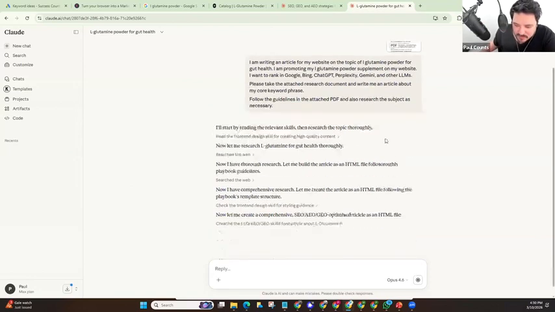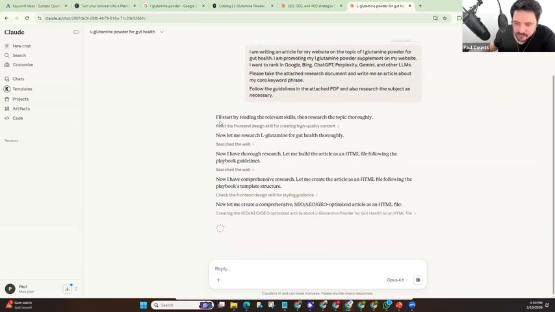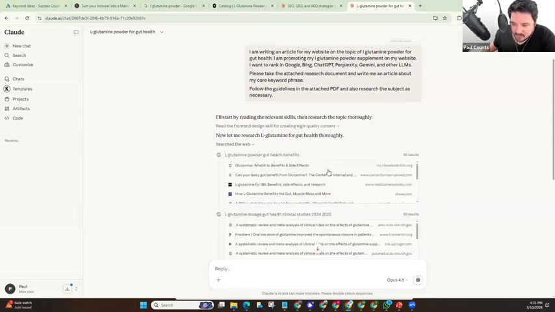Now, Shreya, did you notice what it's doing here, right? It's reading the actually relevant skills. That's the cool part. So yeah, that's the best part. It says, I have thorough research, so let me build the article as an HTML file. So it's going through the playbook guidelines. It's researching L-glutamine for gut health thoroughly. So it searched the web, and you can actually see where it went.